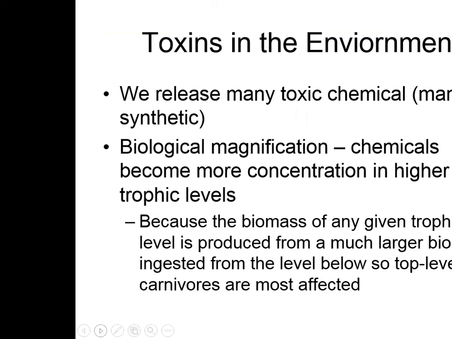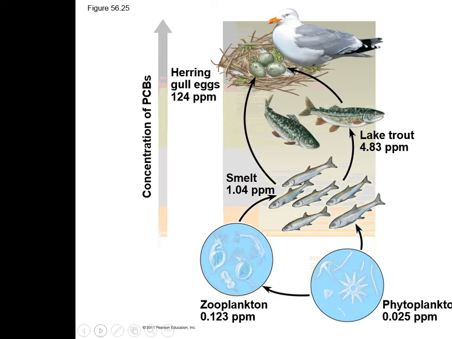Toxins in the environment. We release many toxic chemicals. Many of them are synthetic, which means they're artificially made. Biological magnification: chemicals become more concentrated higher in trophic levels because the biomass of any given trophic level is produced from a much larger biomass ingested from the level below. So top level carnivores are most affected.